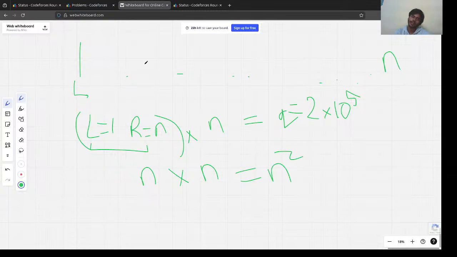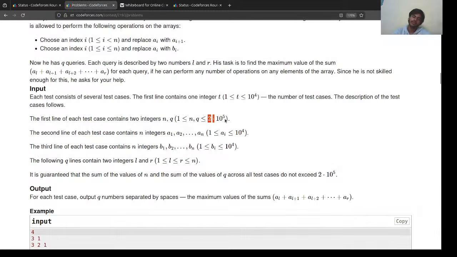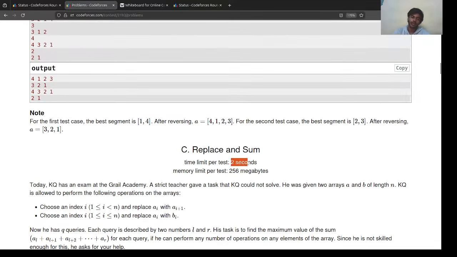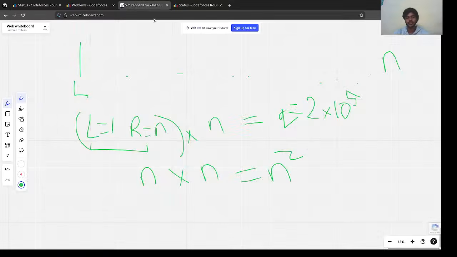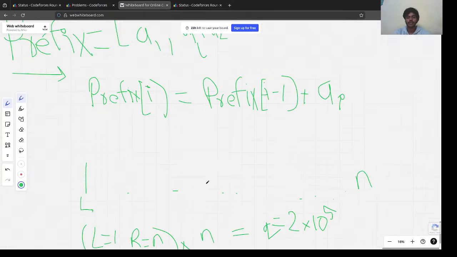But the time limit is way less, right? N is 2 into 10 raised to power 5, and the time limit is 2 seconds. So either way we won't be able to do the solution. So what we could do is we could solve it using prefix sums.